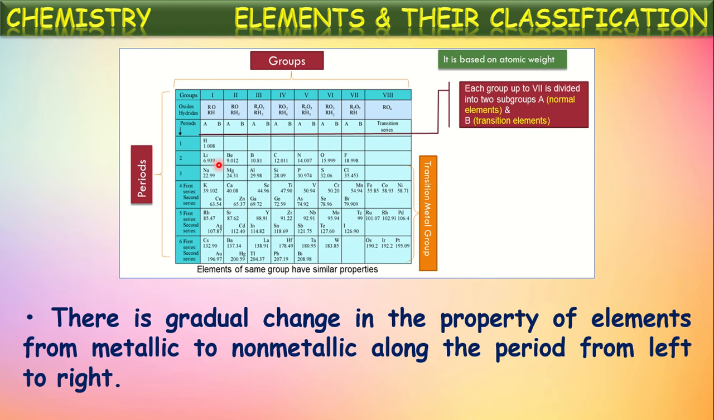If we observe this second period here, what is the first element? Lithium, beryllium. So these are metals. As we move from left to right, if we observe carbon, nitrogen, oxygen, fluorine, non-metallic elements are there. Highly non-metallic element, highly metallic element. What happened here to the property? As we move from left to right in any period, metallic properties decrease and non-metallic properties increase. Okay, that is given here. The property of elements changes from metallic to non-metallic along the period from left to right.